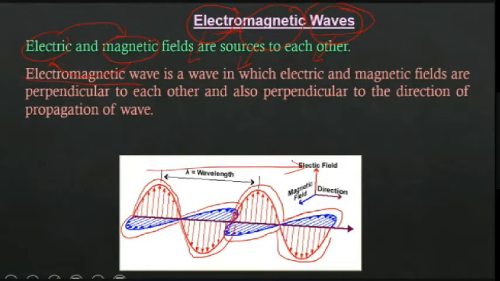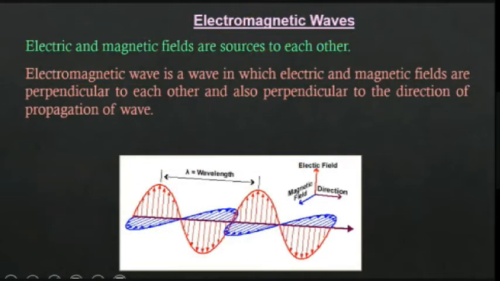If you observe this one, you can see that this is the x-axis, this is the y-axis, this is the z-axis. Here the electric field is along the y-axis, the magnetic field is along the z-axis, and the direction of propagation is along the x-axis. So in an electromagnetic wave, the three things are mutually perpendicular.